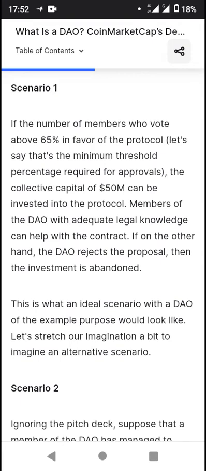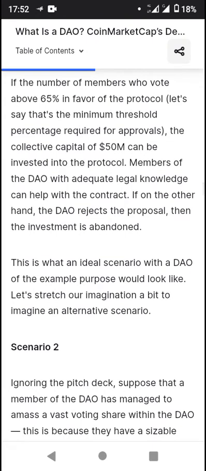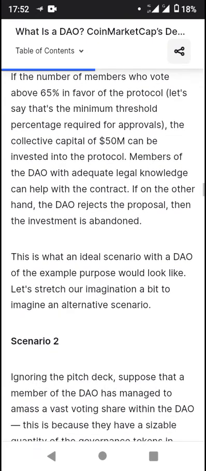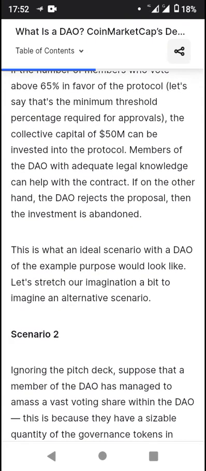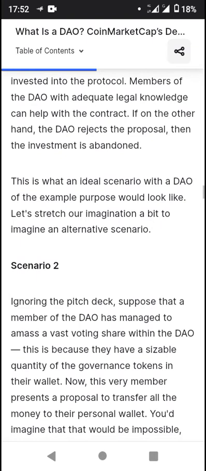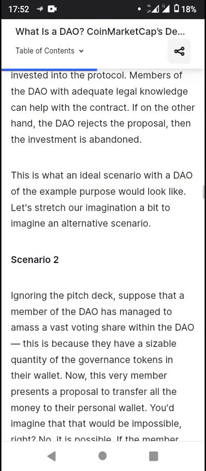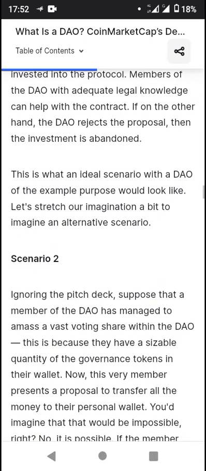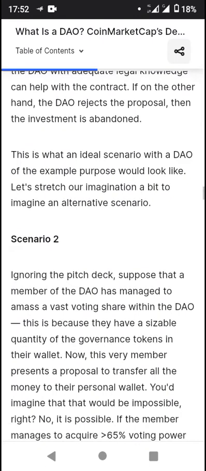Members of the DAO with adequate legal knowledge can help with the contract. If, on the other hand, the DAO rejects the proposal, then the investment is abandoned. So this is an ideal scenario with a DAO. Let's stretch our imagination a bit to imagine an alternative scenario.